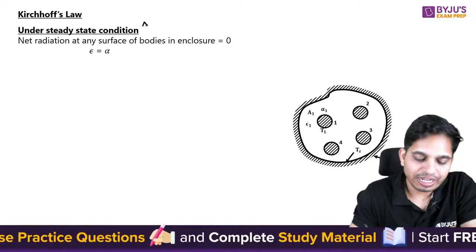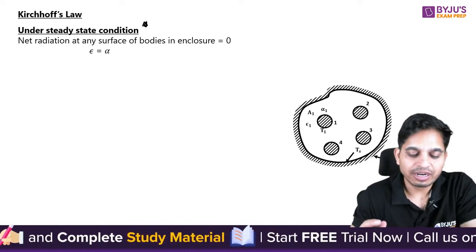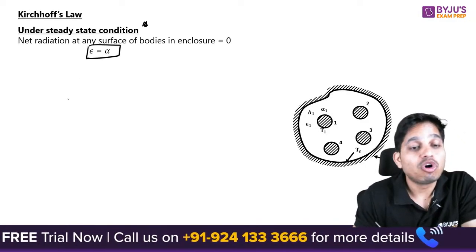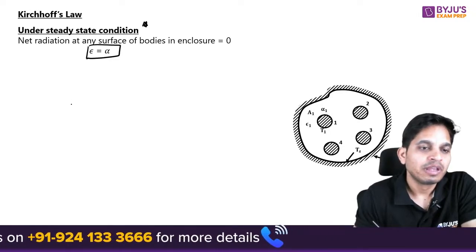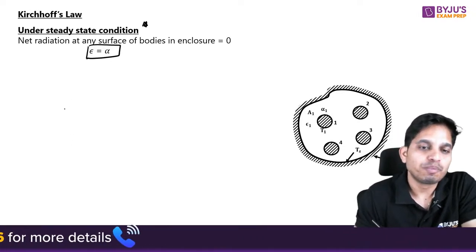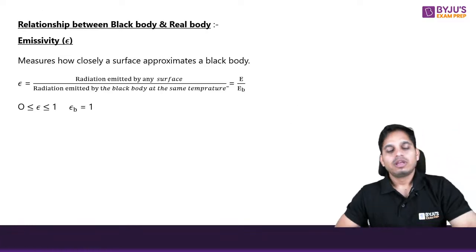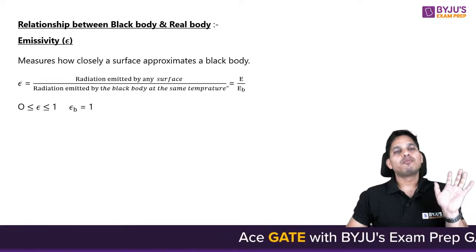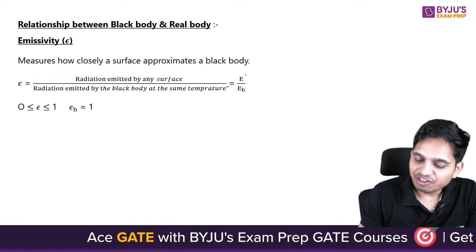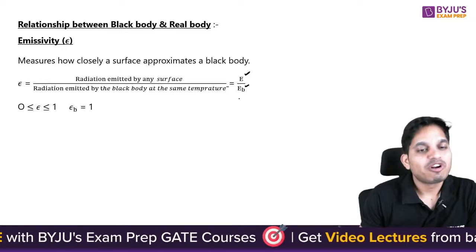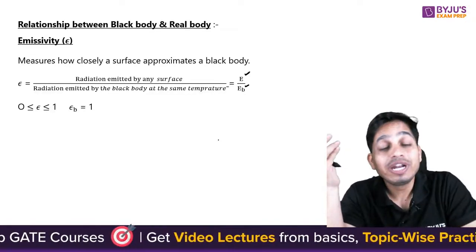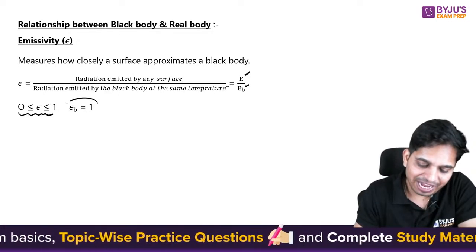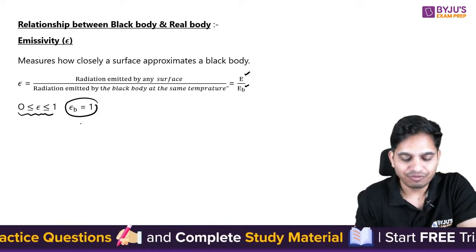And Kirchhoff's law tells you that under steady state condition, the net radiation at any surface of a body is equal to 0, and emissivity is always equal to its absorptivity. Okay? Chalo. Now it is the emissivity that gives you the relationship between a real body and a black body. It is given as the emissive power of a real body divided by the emissive power of a black body. So it tells you how closely your body is acting as a black body. And its value is between 0 and 1. For a black body, emissivity is equal to 1.